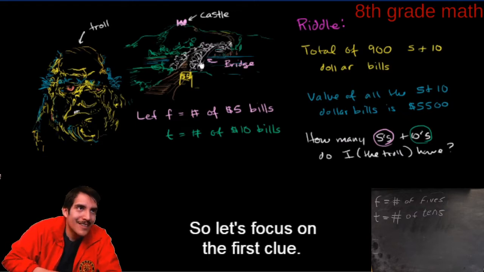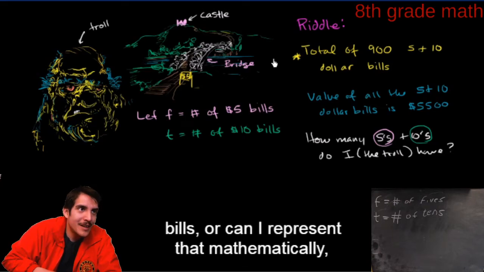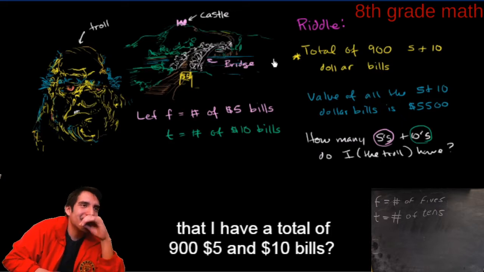So let's focus on the first clue. Can I represent this clue, that we have a total of 900 $5 and $10 bills, mathematically? I think you can, yeah. Oh, I like where he's going.